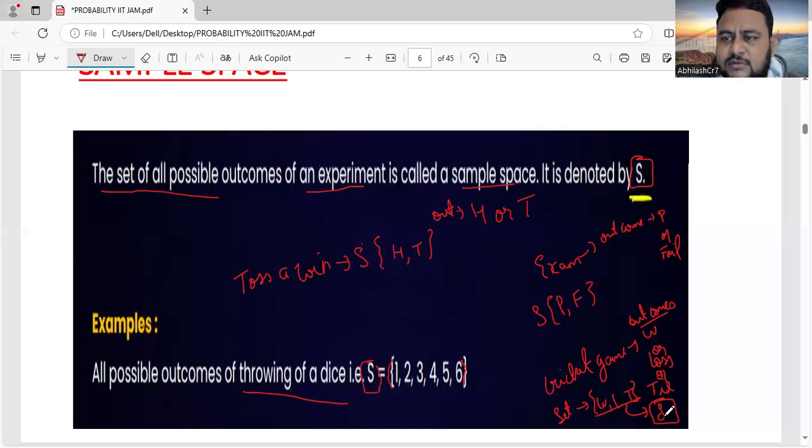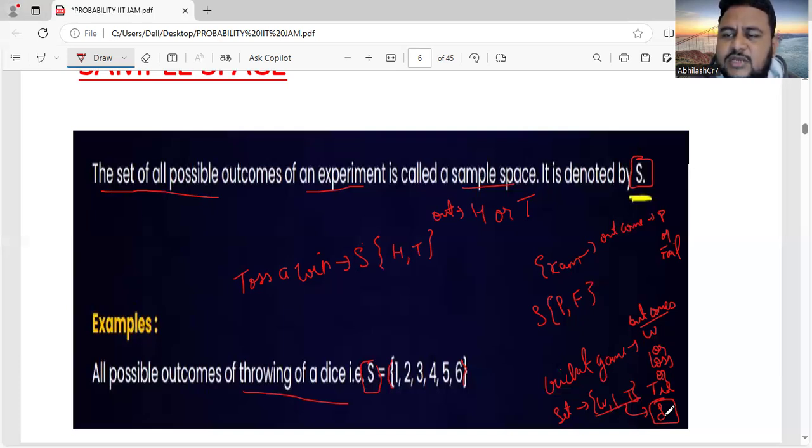Trial means, suppose you're eating a laddu. Each time you take and eat a laddu, that is called a trial. Outcome means, while tossing a coin, the possibility of getting head is an outcome, and the possibility of getting a tail is an outcome. What are the possibilities while tossing a coin? You can get head or tail. If you put together head, comma, tail, that is called sample space. Sample space means the set of all possible outcomes.